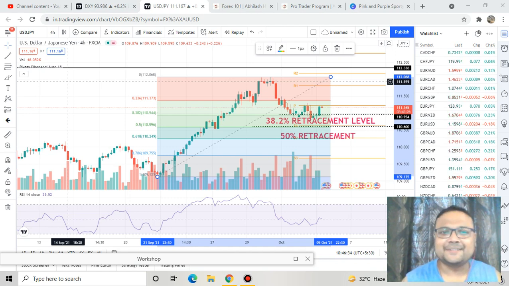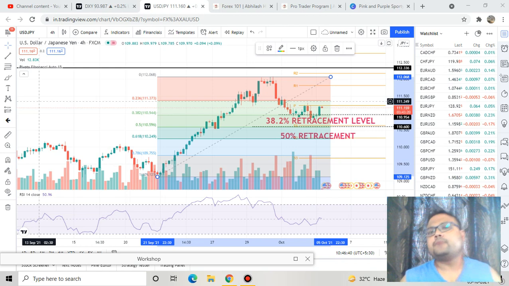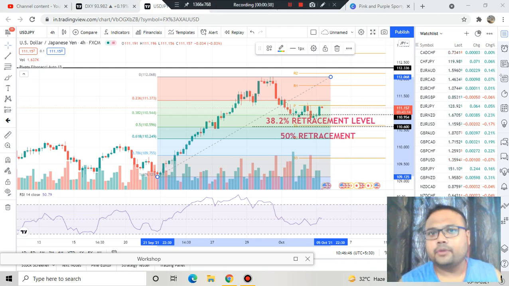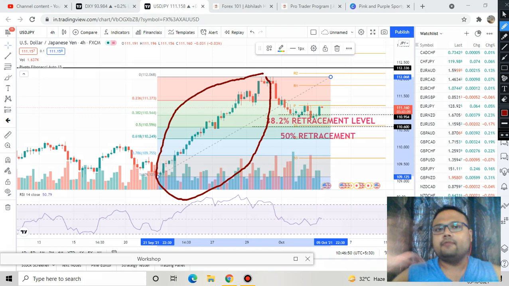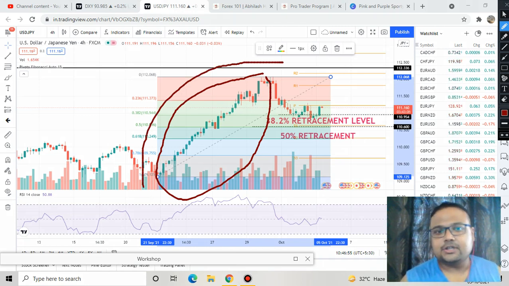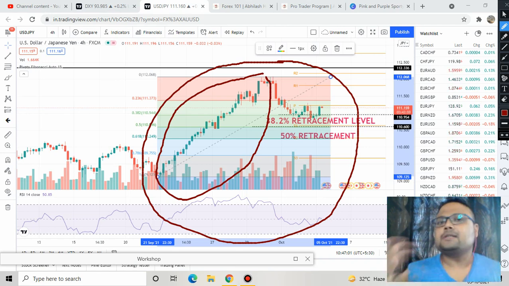So let's get started. This is the 4-hour chart of USD JPY in front of us right now, and if you have watched my yesterday's video, then there is nothing much to say, because after this huge uprun in the market, things became very volatile and uncertain for us. And in a market condition like this, we should mainly look for buying opportunities.